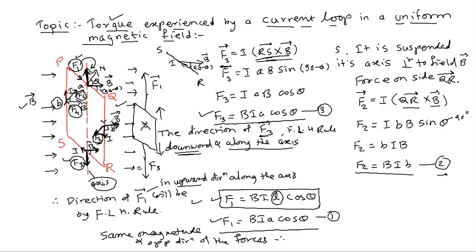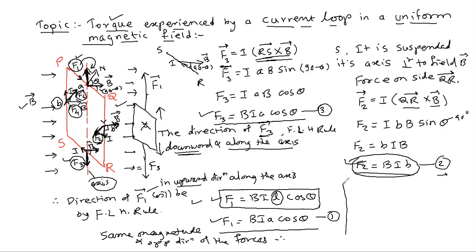Now coming to the part, you have already calculated the force on the QR arm. The force is in the outward direction, that is your F2. Now F4, already calculated, is in the inward direction. And what about the magnitude of F2? BIA. And what about the magnitude of F4? Now let us calculate the magnitude of F4.